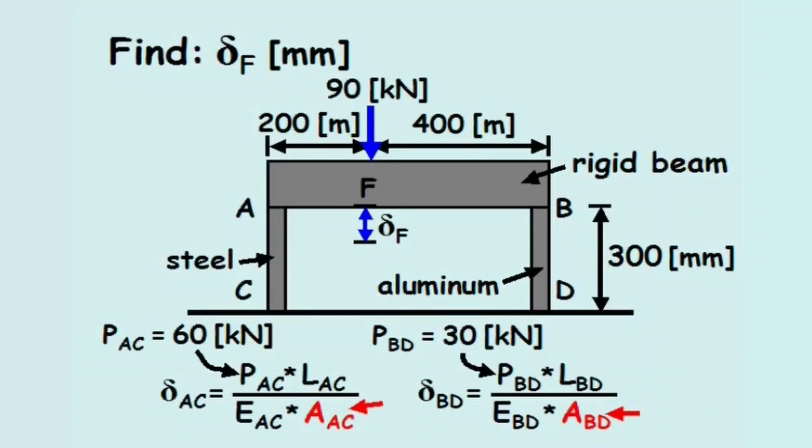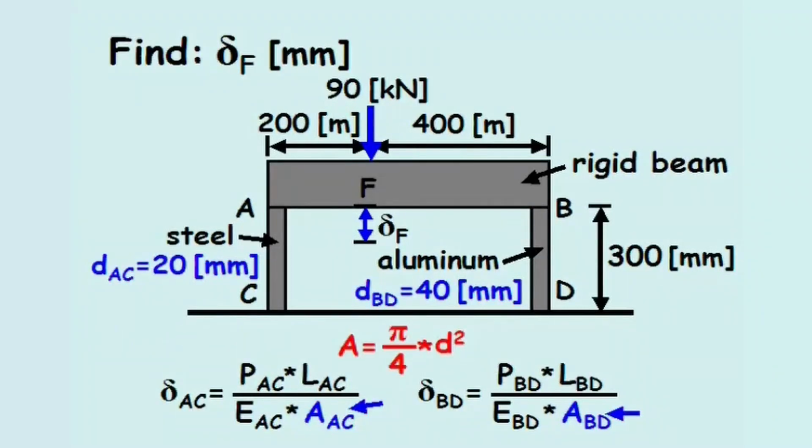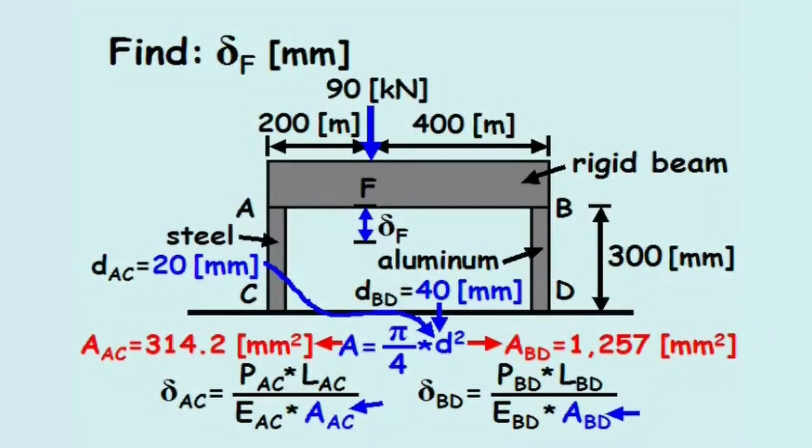The cross-sectional area can be calculated from the given diameters for each column, where the area equals pi divided by 4 times the diameter squared. Plugging the two diameters into the equation, the area of column AC equals 314.2 millimeters squared, and the area in column BD equals 1,257 millimeters squared.